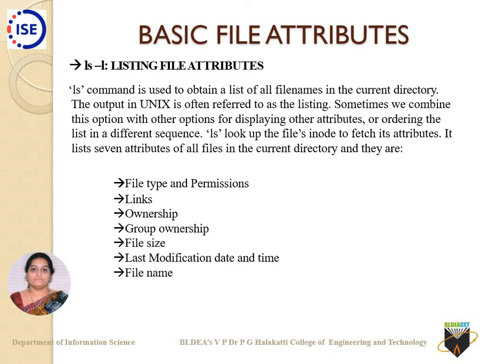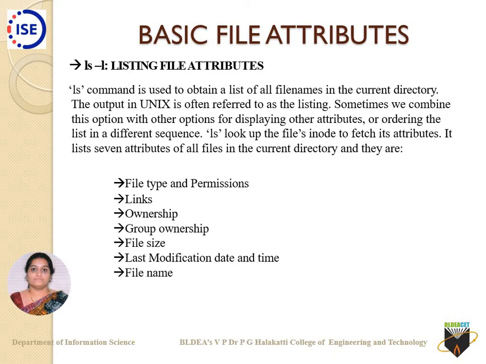When I use just ls as a command, you must know that ls is used to list all the files and directories under the current directory. All of them will be listed to you. But there is an additional option you can use along with ls, and that is ls -l. The -l stands for long listing. Why long listing? Because there are 7 columns addressed by this command. These 7 columns are called your basic file attributes.